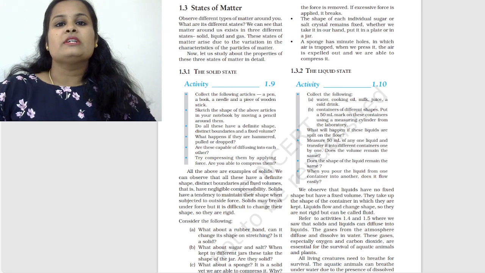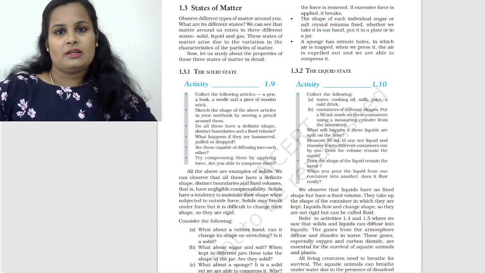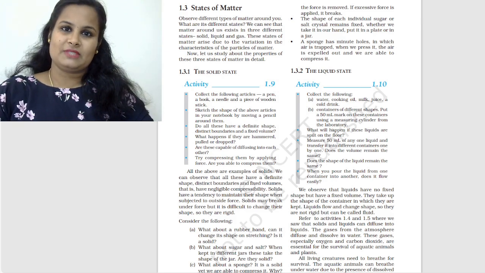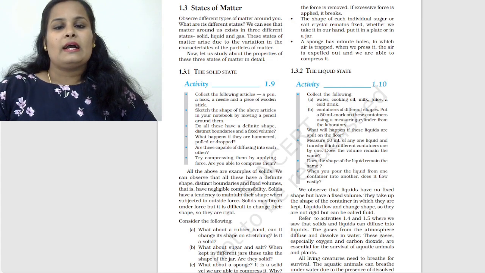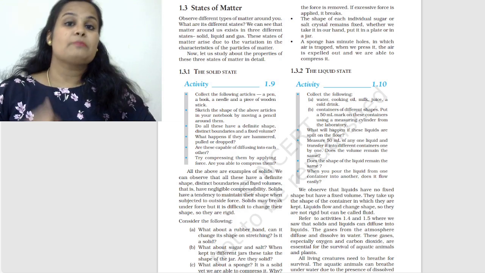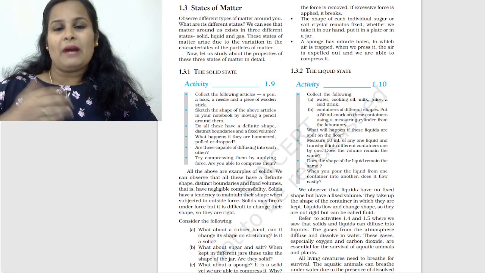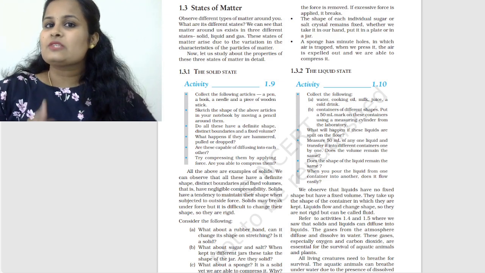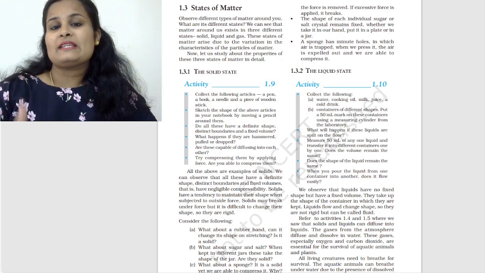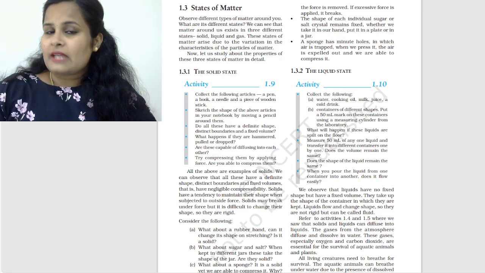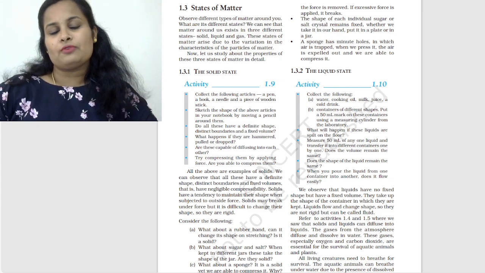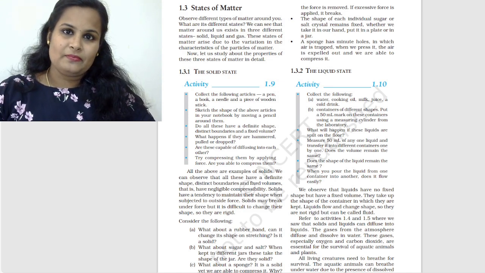Then we learned about diffusion, which is a process in which two different states of matter intermix on their own. And diffusion is affected by temperature. Whenever the temperature is more, the particles have enough kinetic energy. They start vibrating more, and moving in a very random fashion. Intermixing can happen at a faster rate, so diffusion can occur at a faster rate. So temperature and diffusion are directly related.